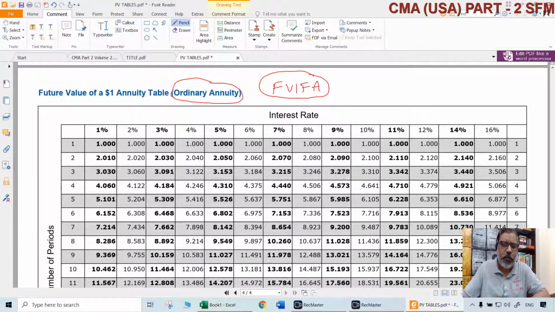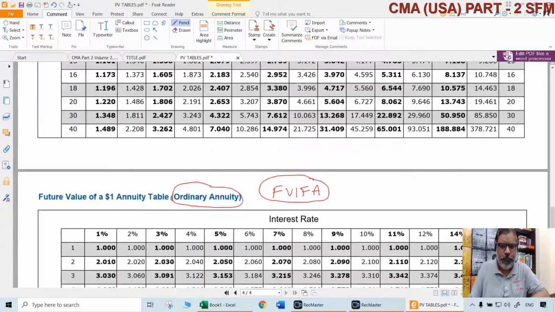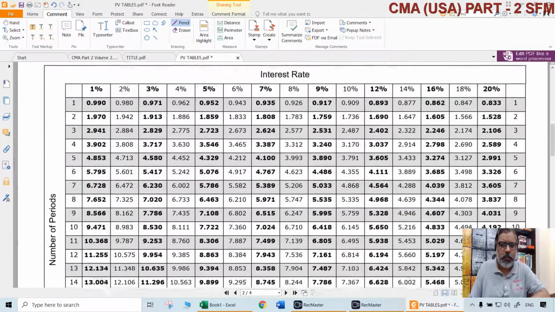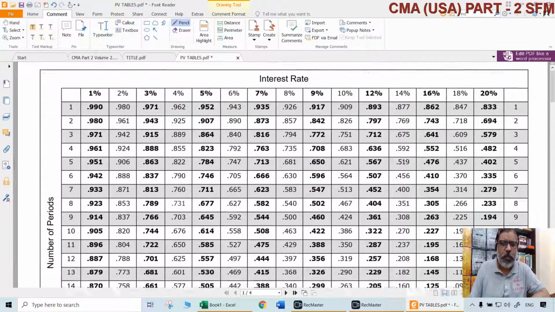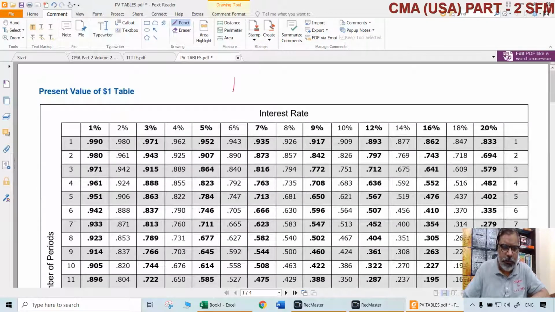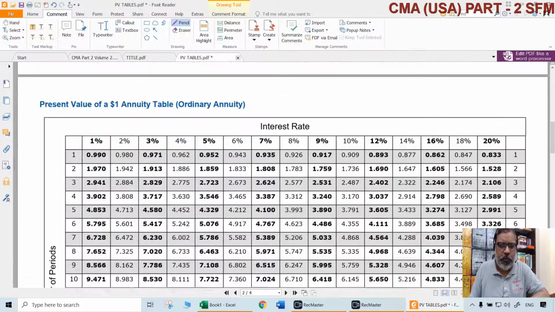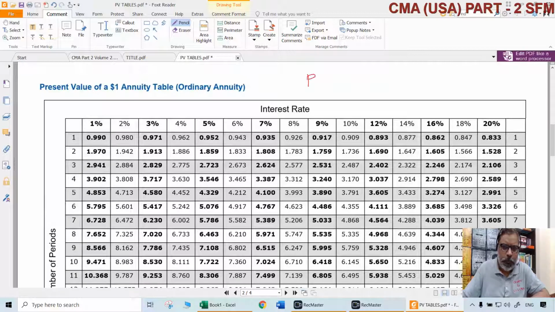Normally, what tables are provided? As I told already, 4 tables are provided in general. One is PVIF, that is present value interest rate factors. This is the exact word we should use for that, the technical name. Then we have PVIFA, present value interest rate factors annuity.